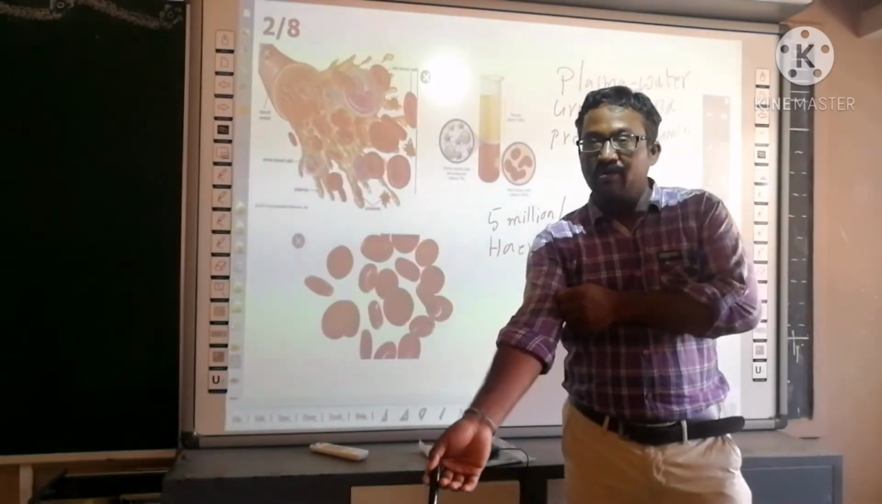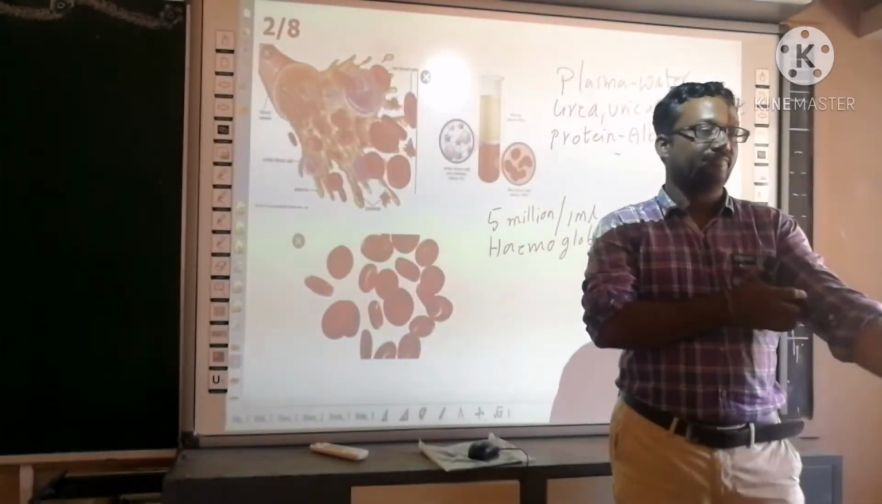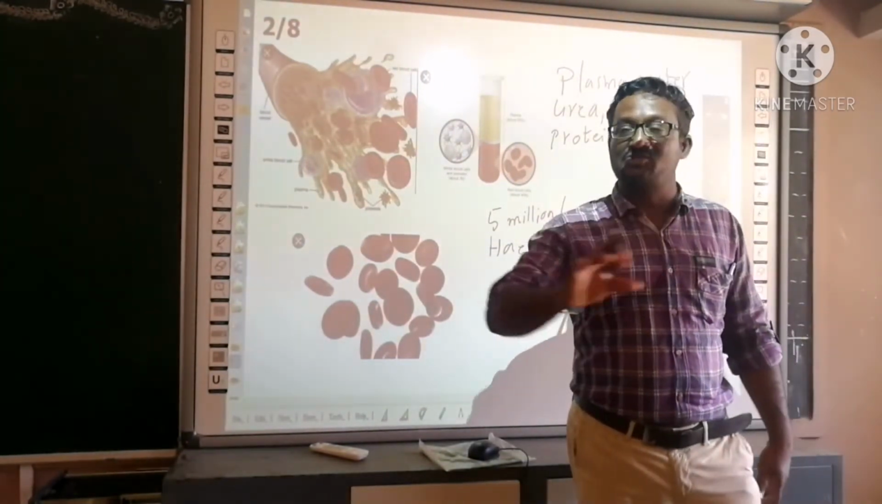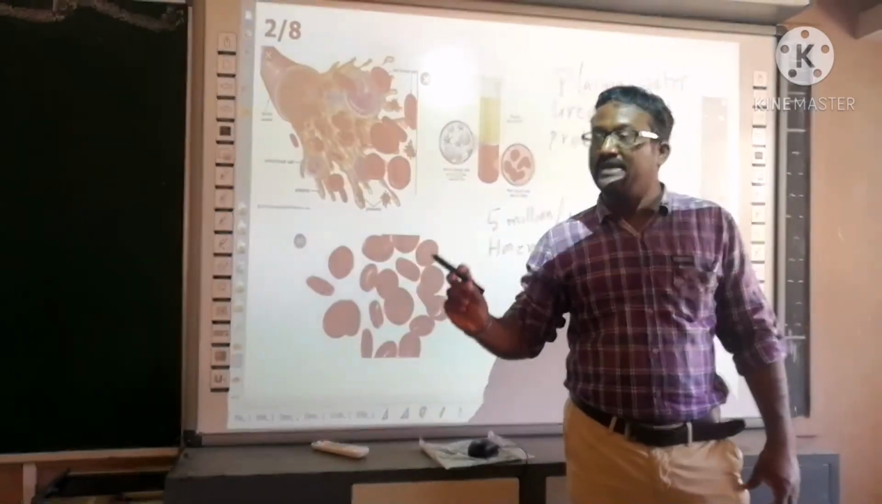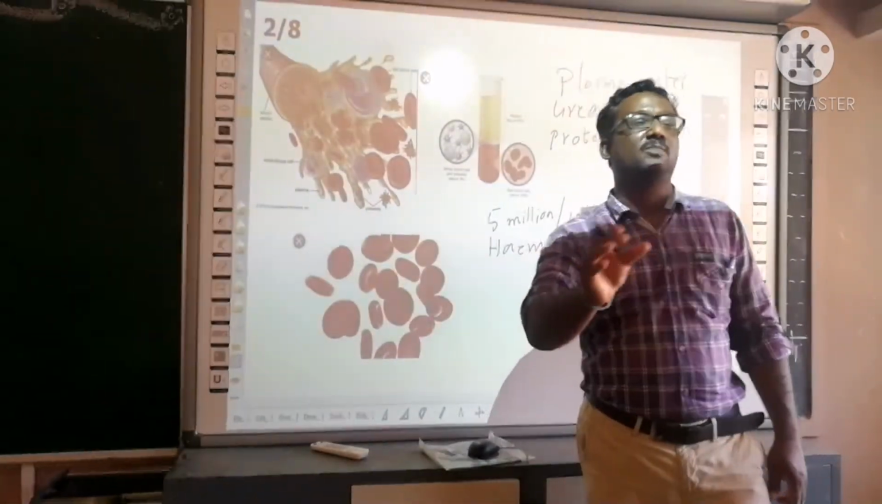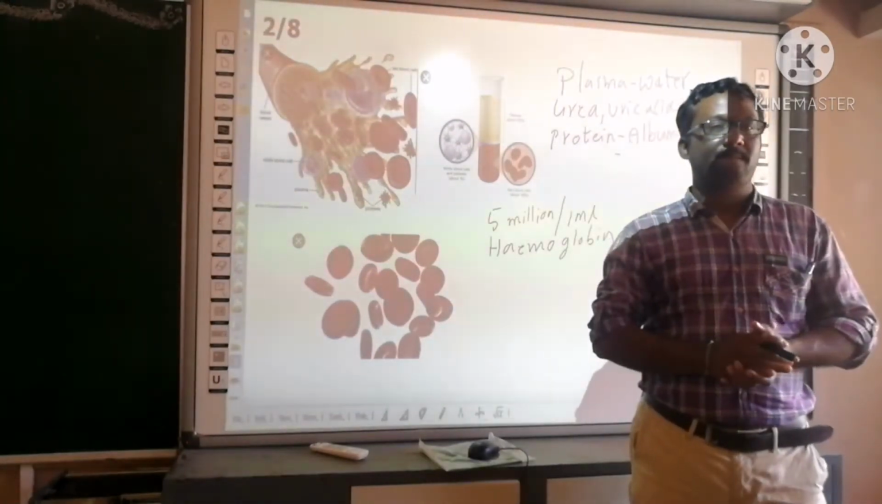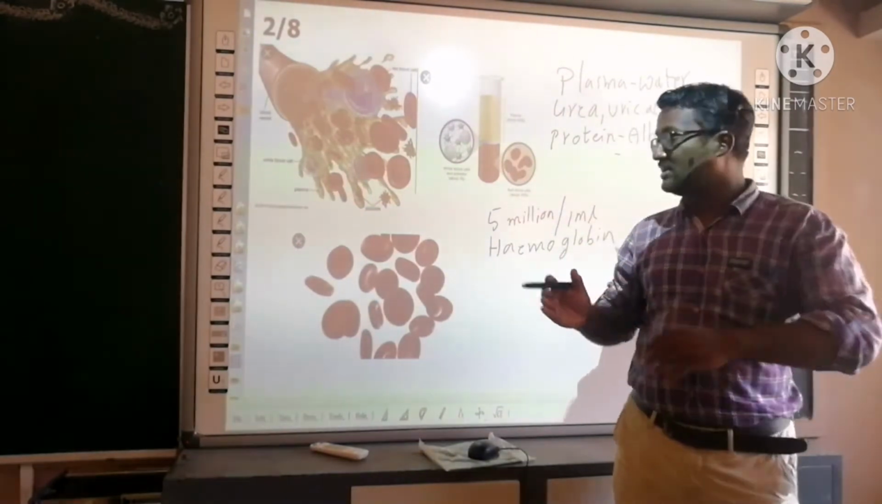What is the function of hemoglobin? Transport of gases, mainly oxygen. Understand? Hemoglobin transports the oxygen from lungs to body cells, and it transports some amount of carbon dioxide from cells to lungs, because oxygen has a high capacity to combine with hemoglobin.